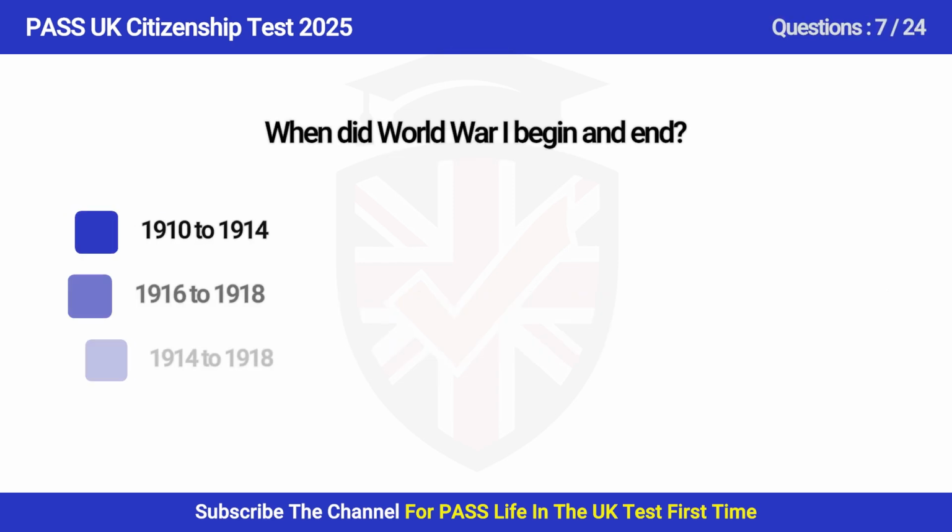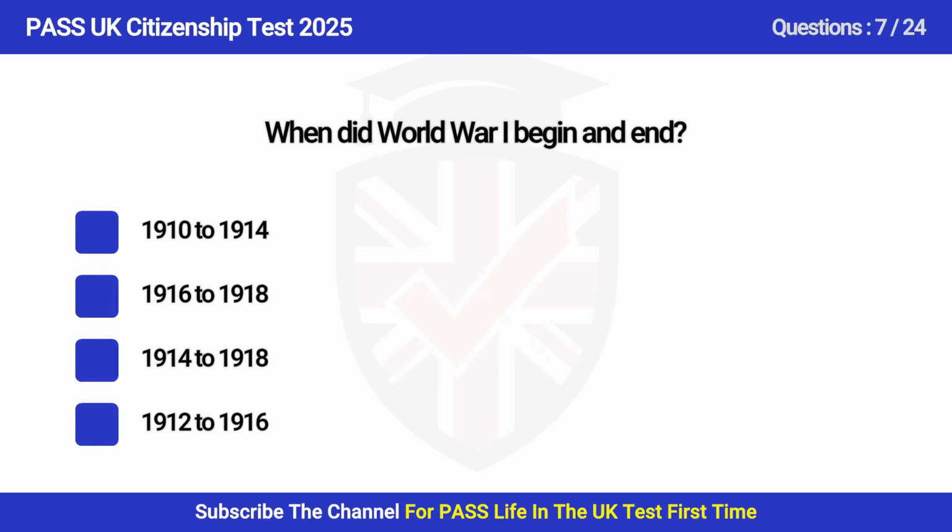Question 7. When did World War I begin and end? A. 1910 to 1914, B. 1916 to 1918, C. 1914 to 1918, D. 1912 to 1916.